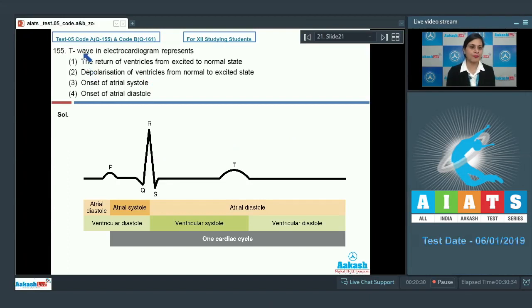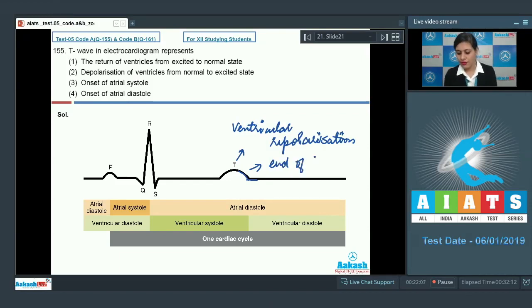Question number 155. T wave in electrocardiogram represents, and as you can see here in this diagrammatic representation of one cardiac cycle representing the PQRST wave of ECG, this T wave represents what? It represents ventricular repolarization. The end of this T wave marks the end of ventricular systole.